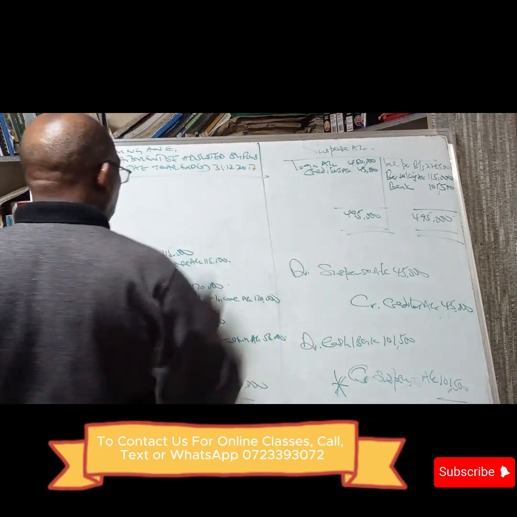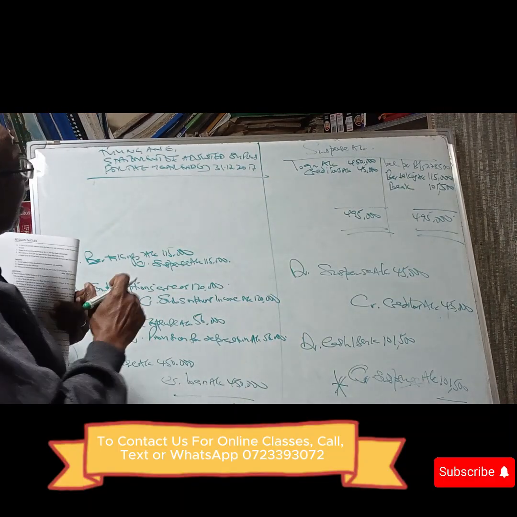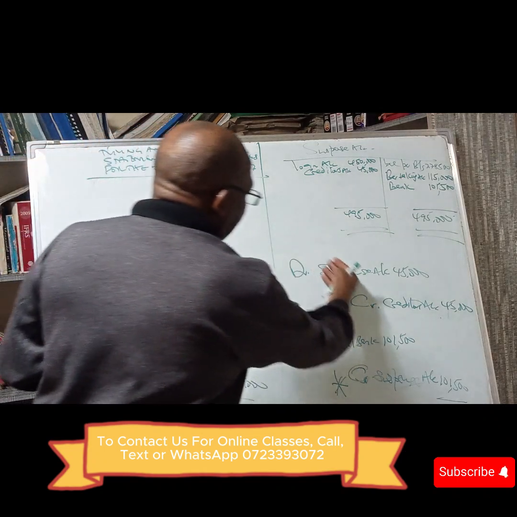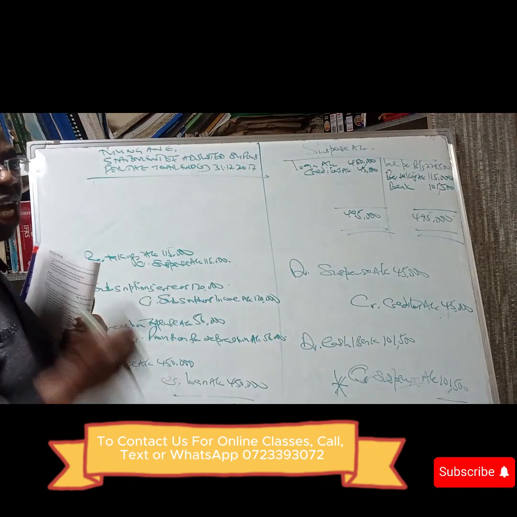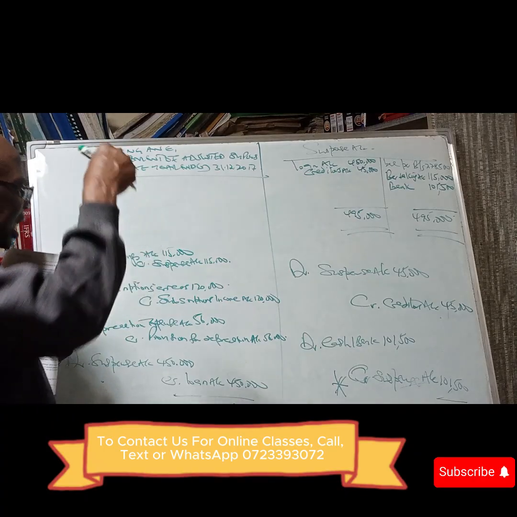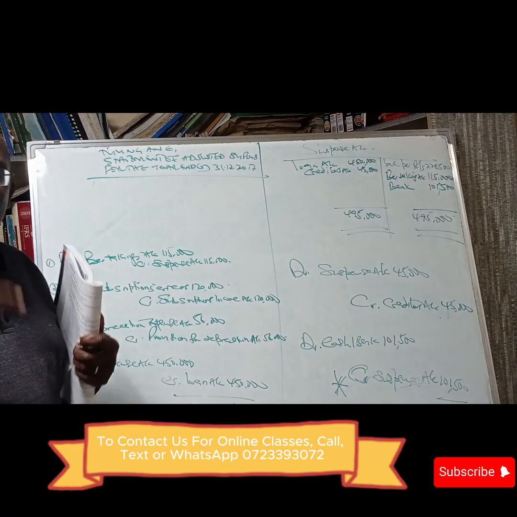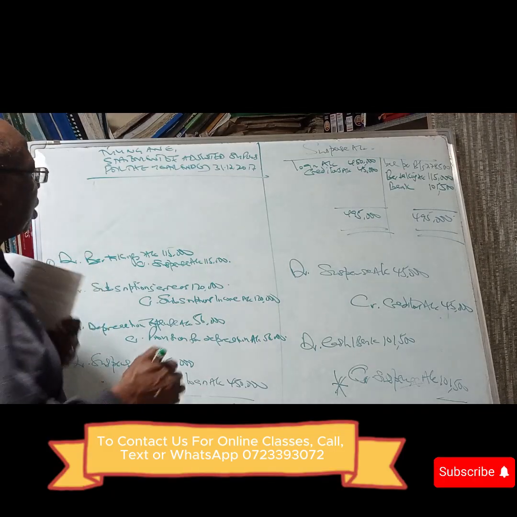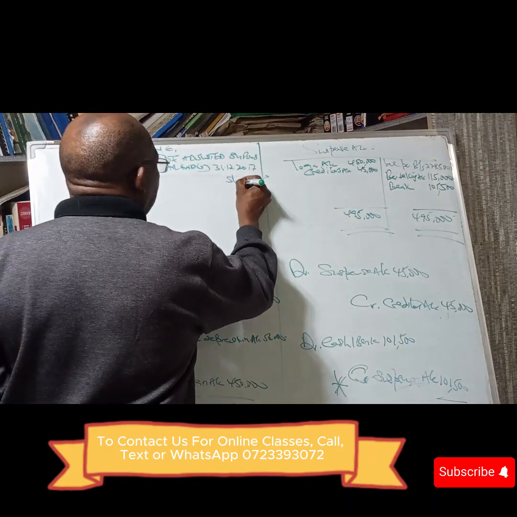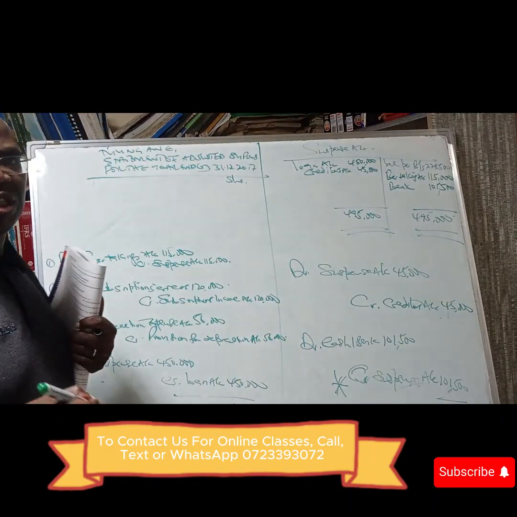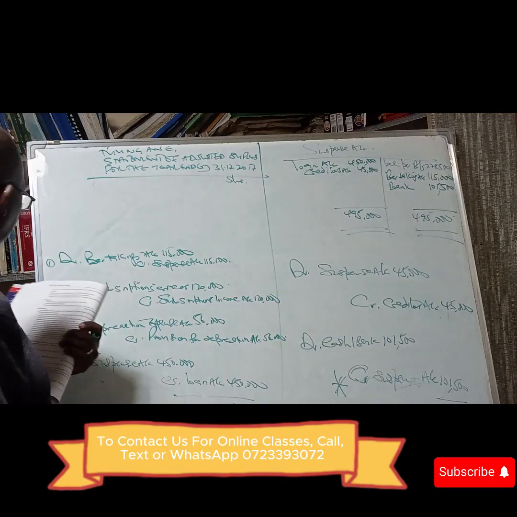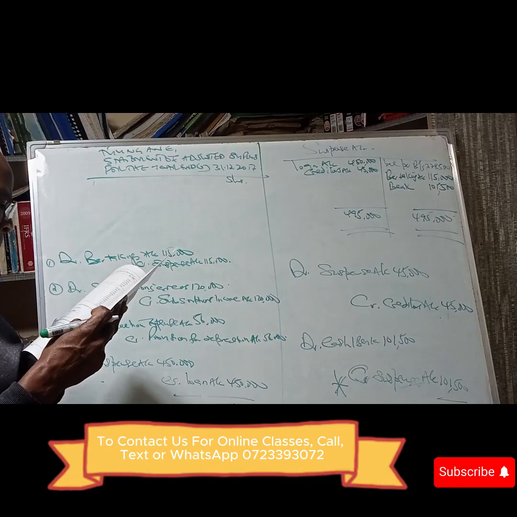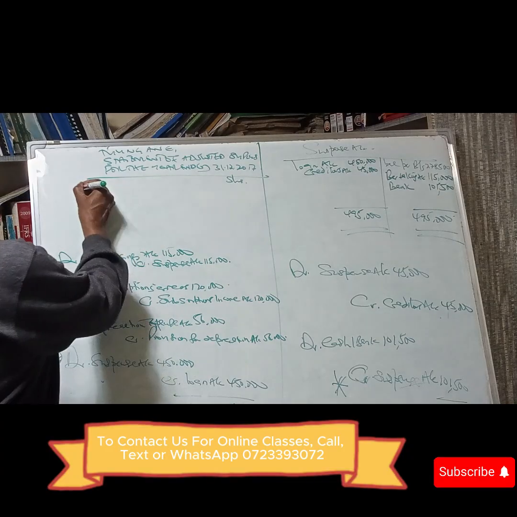Now, as you prepare the statement of adjusted surplus, again you look at your journal entries, the changes that you are making, and you ask yourself, if these entries were done, would they increase our profit or would they reduce our profit? If they increase, you add back. If they would reduce, you subtract. So we say surplus per the balance sheet. If you look at the balance sheet, the surplus for the period was 141,400.